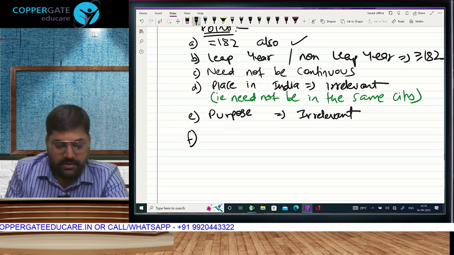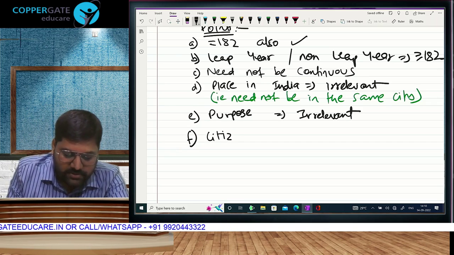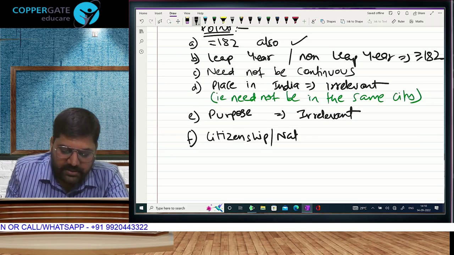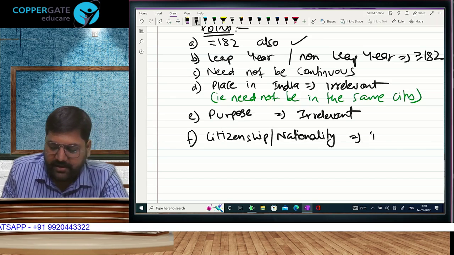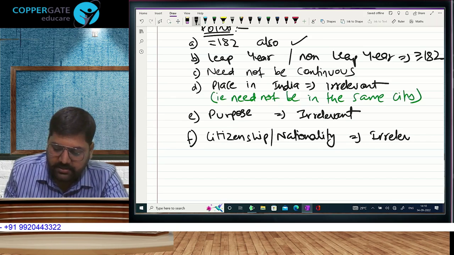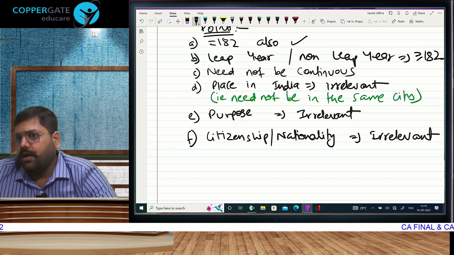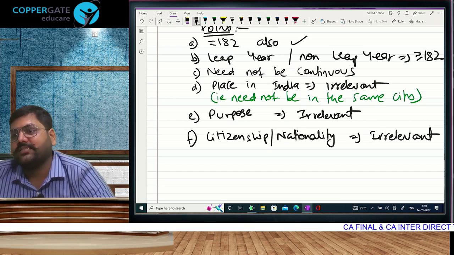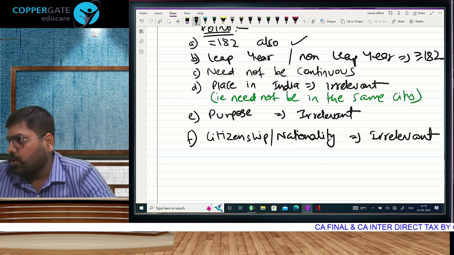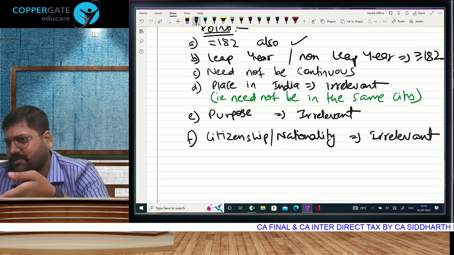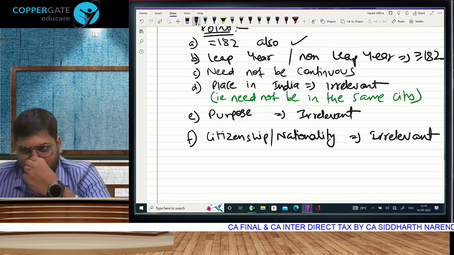Next, let me be clear about this also. For the purpose of checking this 182 days, the citizenship, the nationality of that individual is irrelevant. Suppose there is a person who is a foreign citizen, born and brought up outside India, holding a foreign passport. Anybody born outside Maharashtra? You all said no. What a stupid question I am asking. So born outside India, no?